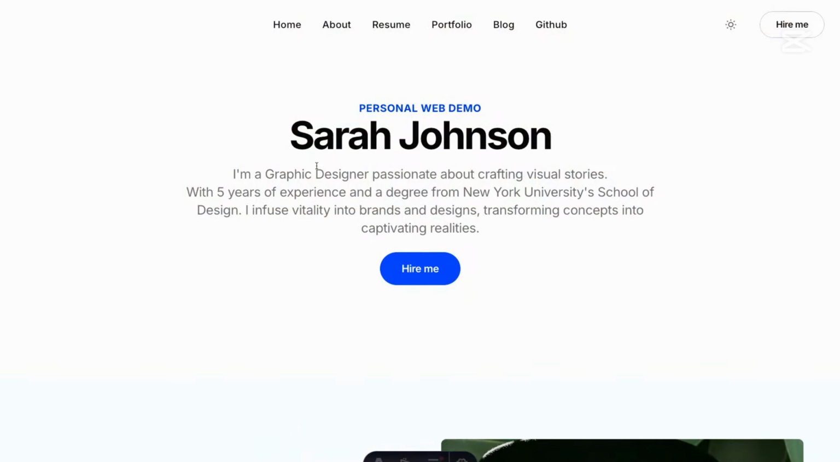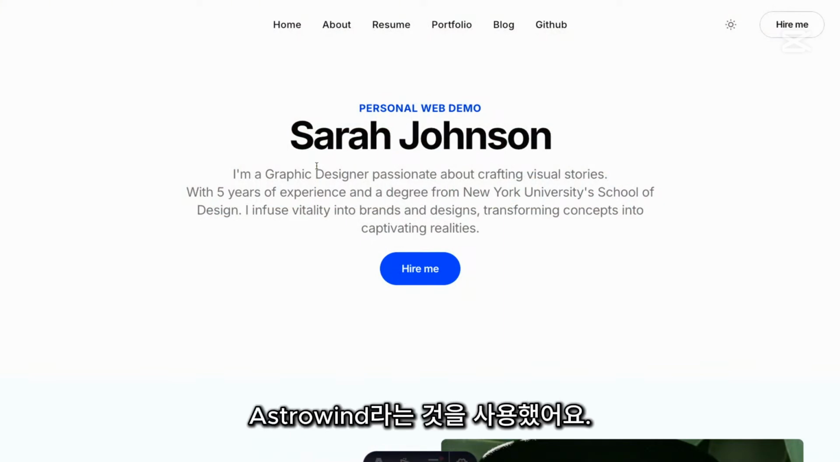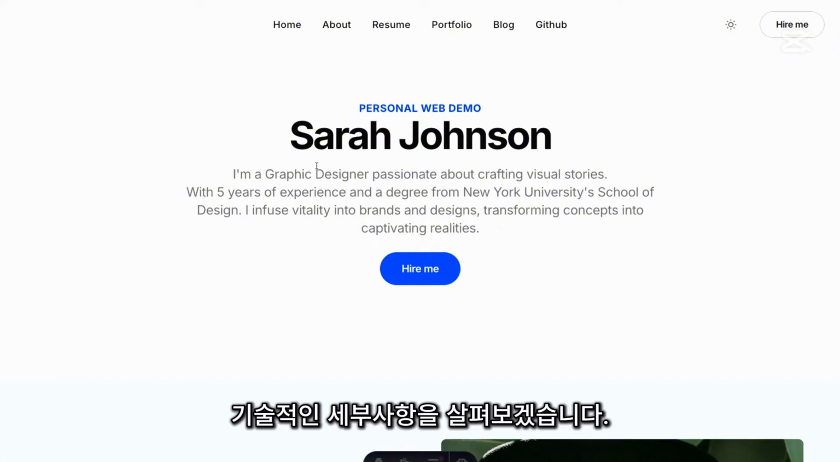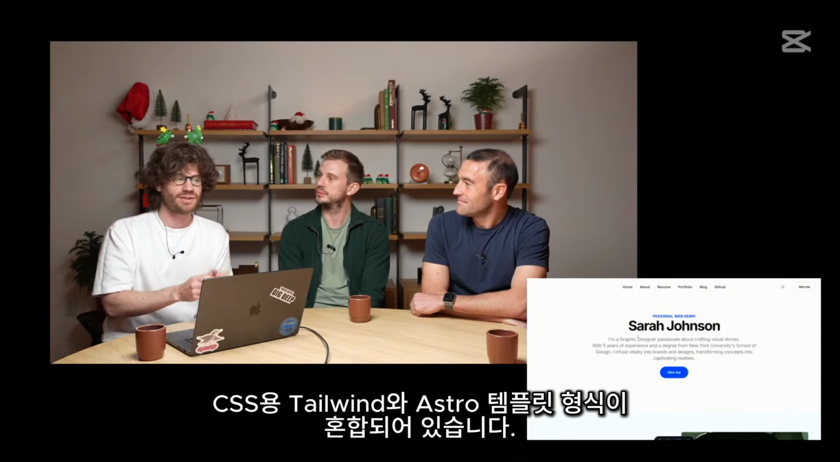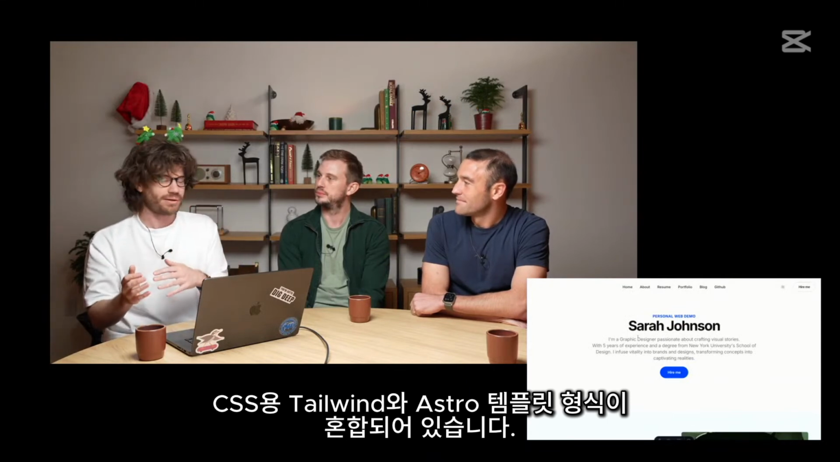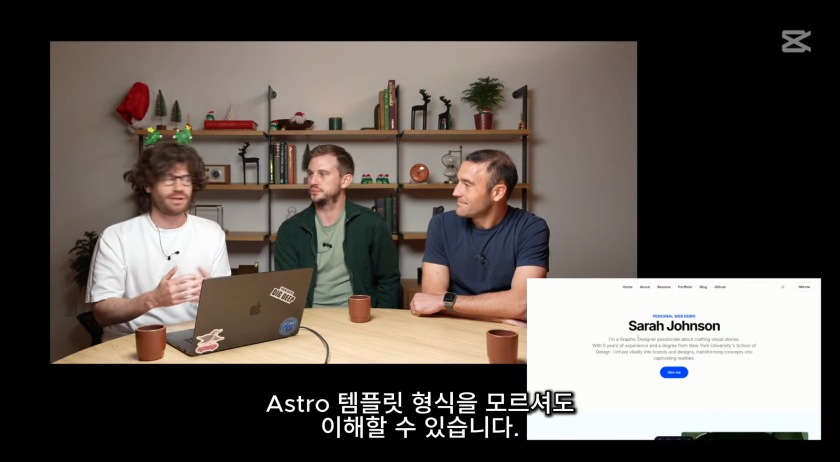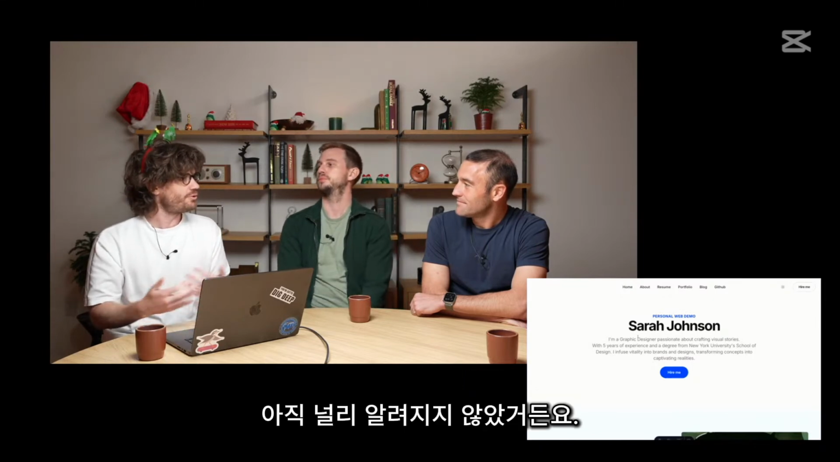So this is just a template, an example of what it looks like. It's from the documentation. This is using something called Astrowind. We can go into some technical details. That's a blending of Tailwind, if you know what that is, for CSS, and the Astro templating format. But I would forgive you if you don't really know what the Astro templating format is. It's not super widely known.